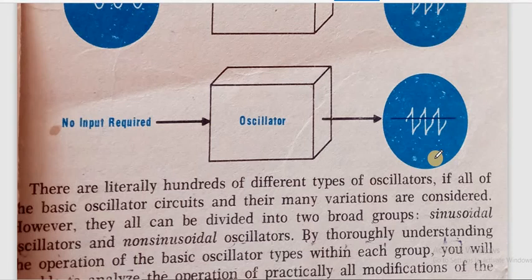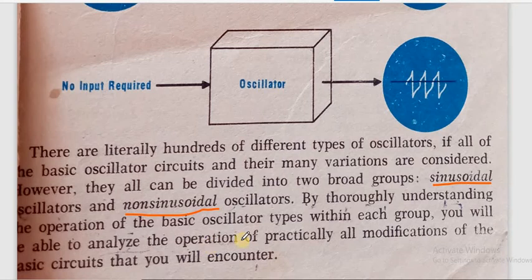But still, oscillators can broadly be categorized into two types. One is the sinusoidal oscillators and the other is the non-sinusoidal oscillators. By the name you can understand it. The sinusoidal oscillators are those that produce a sine wave, and non-sinusoidal oscillators are those that produce non-sinusoidal waves, that is, other than sine waves. It can be a triangular wave, it can be a square wave, and so on.